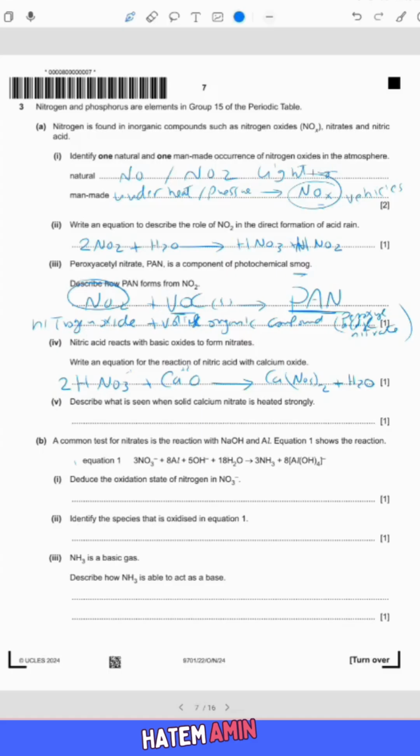The question is, describe what is seen when solid calcium nitrate is heated strongly.